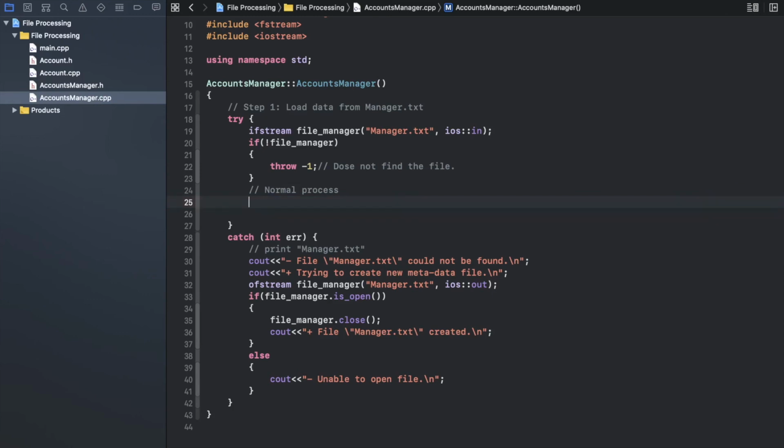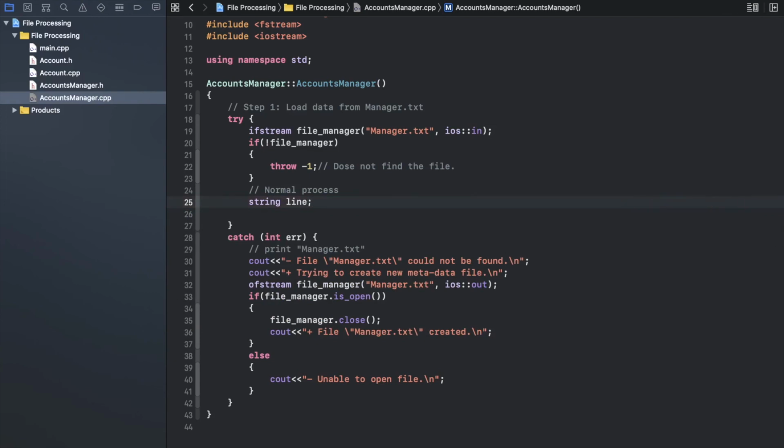So let's move to doing a normal process now. As I said, now we're creating that file if it's not created from the first running time. But if it already exists, we need to load the data. We need to load what? The normal